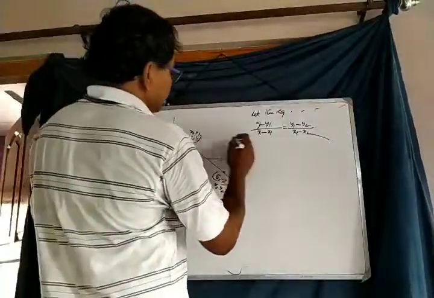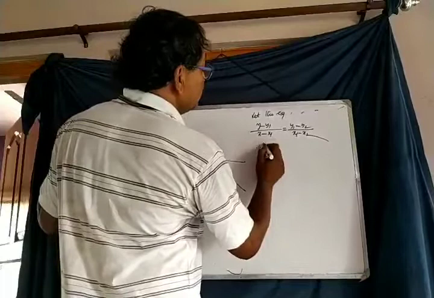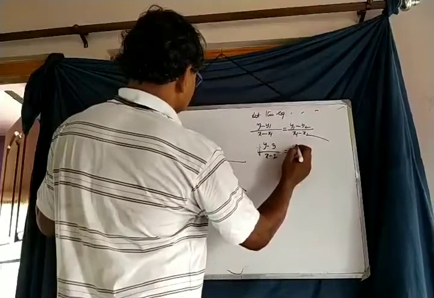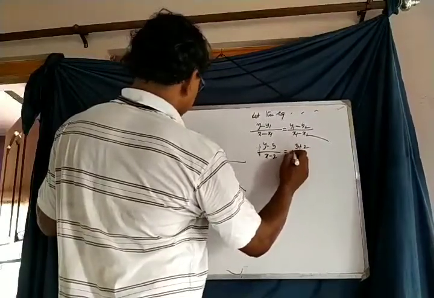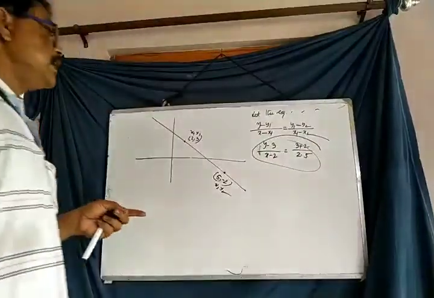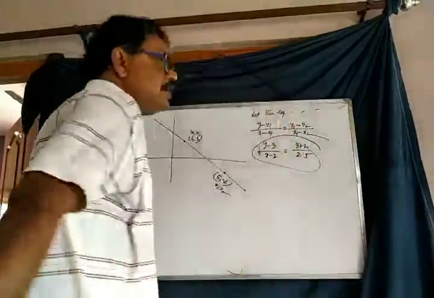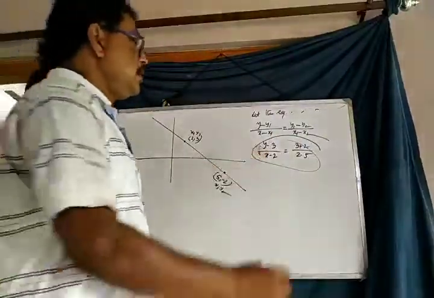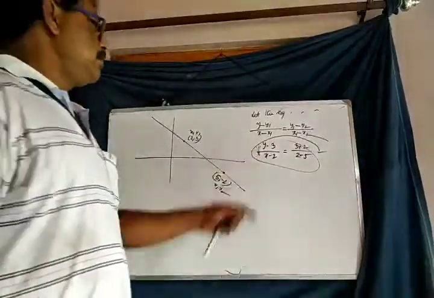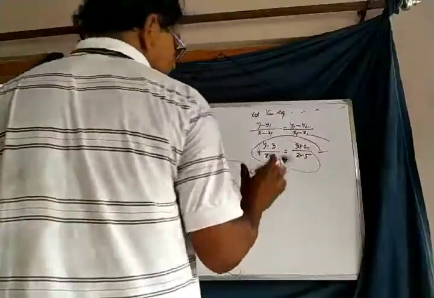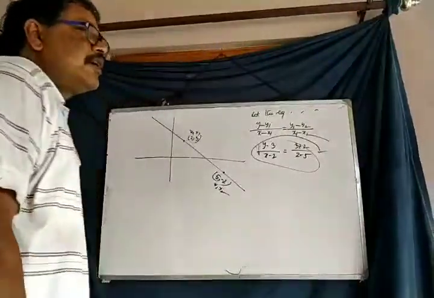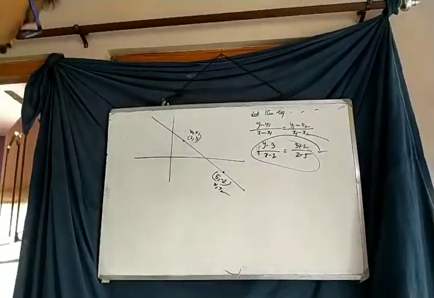Therefore, the equation of the straight line is (y minus 3) by (x minus 2) is equal to (3 plus 2) by (2 minus 5). By calculating, you can get the standard form of the equation. This is a problem of class 10, so I am not proceeding. I am telling you this is the equation of the straight line. You may proceed to give it the standard or general form of the straight line.